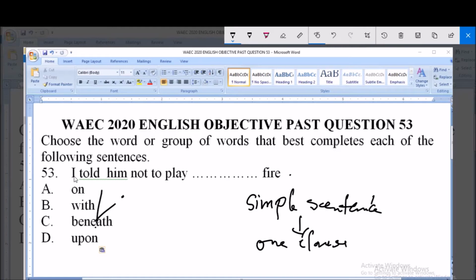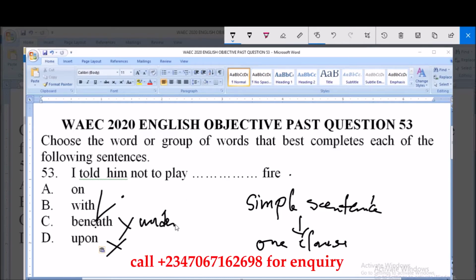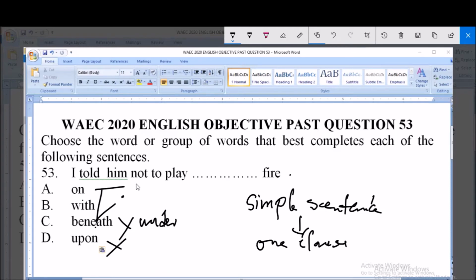You cannot say I told him not to play upon fire. It's not grammatically correct. You cannot say I told you not to play beneath fire. When you talk of beneath, it means under. Then you cannot say I told him not to play on fire, because when you say on, on is a prepositional word that shows position.